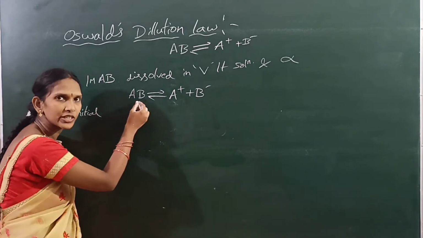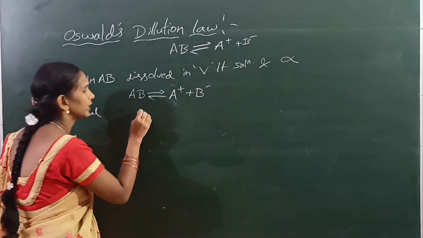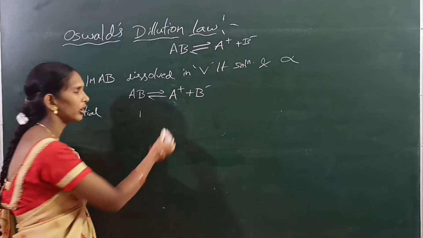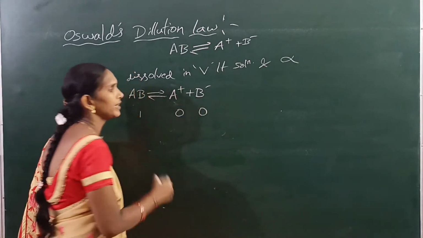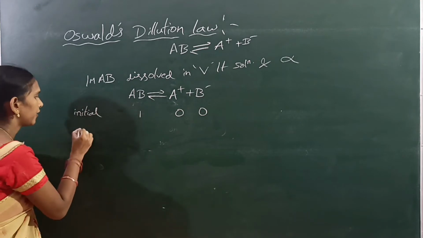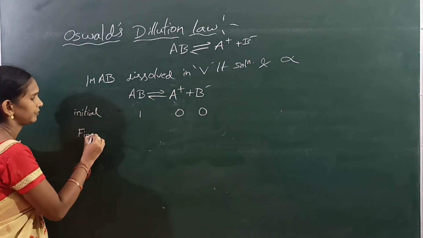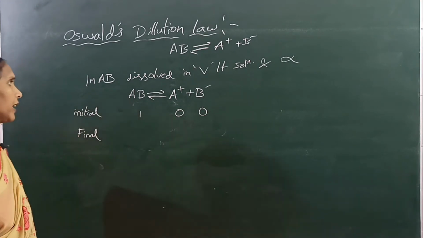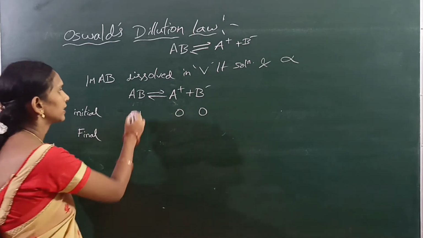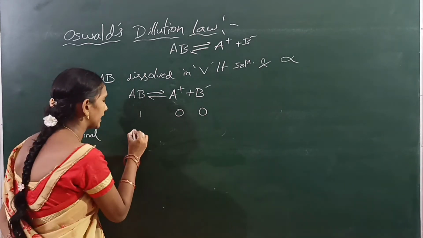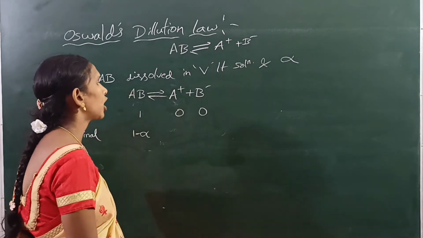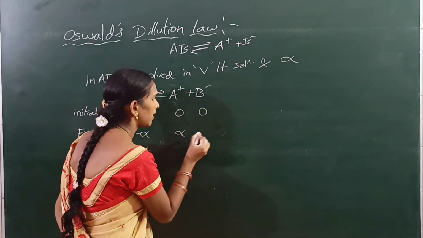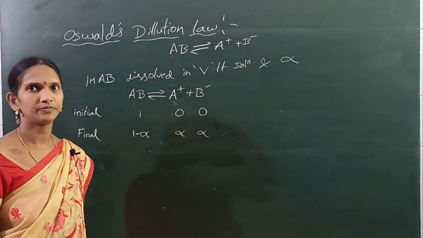That means the initial concentration of AB is 1 mole, and the concentrations of A plus and B minus are 0 and 0. Finally, the concentration of AB is 1 minus alpha, and the concentrations of A plus and B minus are both alpha.